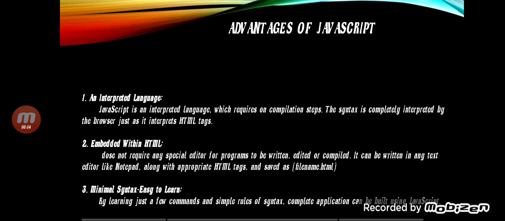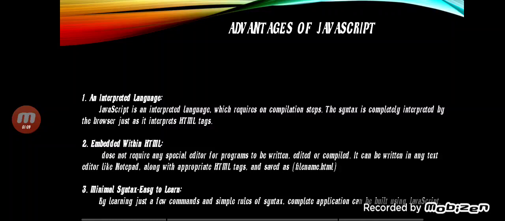Advantages of JavaScript. An interpreted language. JavaScript is an interpreted language which requires no compilation steps. The syntax is completely interpreted by the browser, just as it interprets HTML tags embedded with HTML.